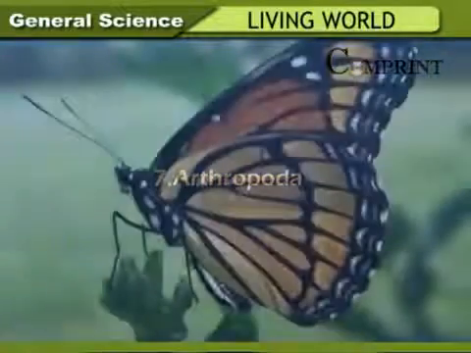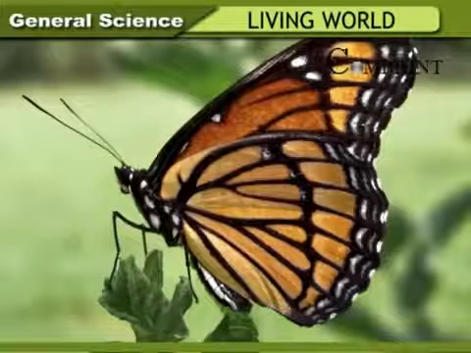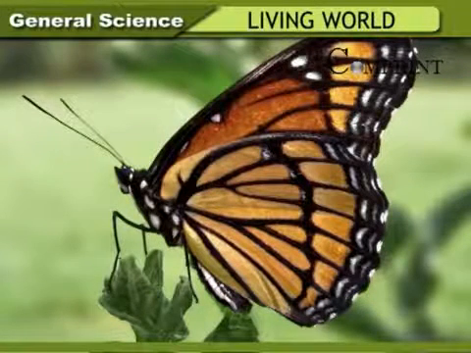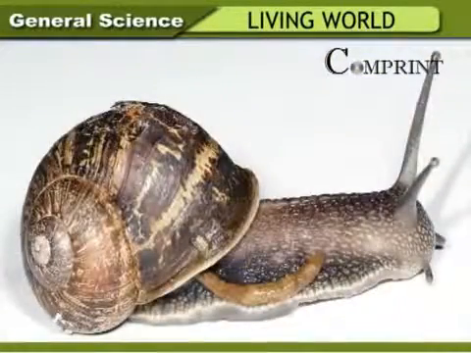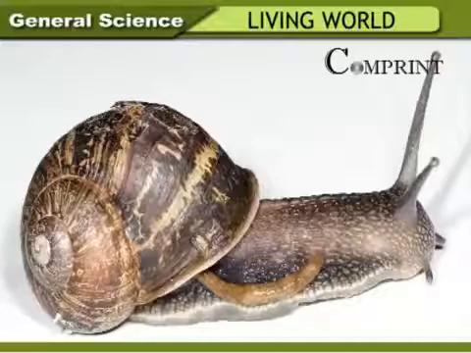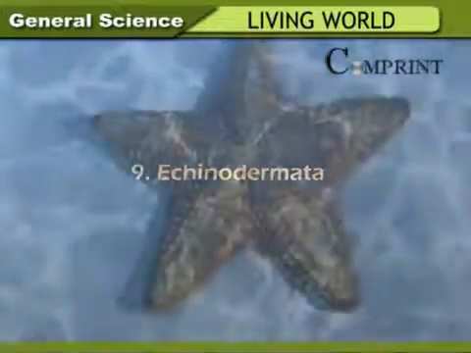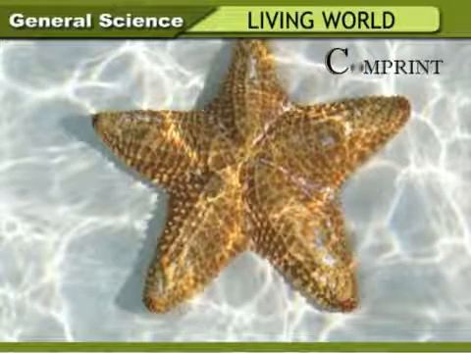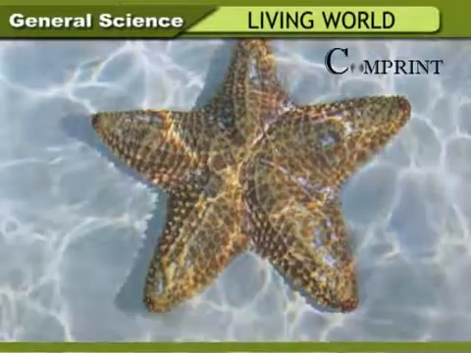Arthropoda. They have jointed legs. Exoskeleton is present. Example: butterfly, housefly, cockroach, and scorpion. Mollusca. They have a soft body enclosed in a hard shell-like structure. Example: snail. Echinodermata. They have thorn-like structures on their body. Example: sea urchin, starfish, and seahorse.